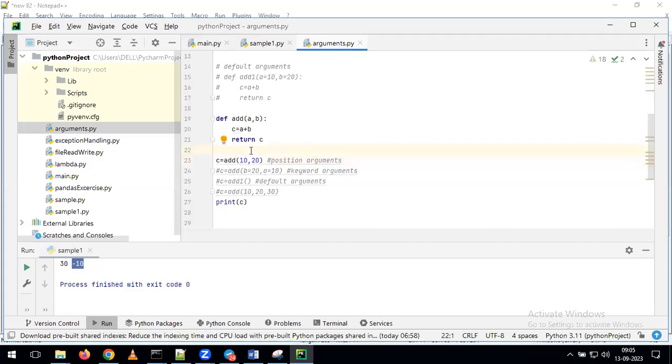A is equal to 10. As part of execution, we are giving 10 comma 20. In the function, we are giving the order a comma b. For that reason, for a it will take the value 10, and for b it will take the value 20. These kinds of arguments we simply call positional arguments. Whatever order of values we give here, in the same order it will take the values in your function. If we give 10 comma 20, it will take a as 10 and b as 20.